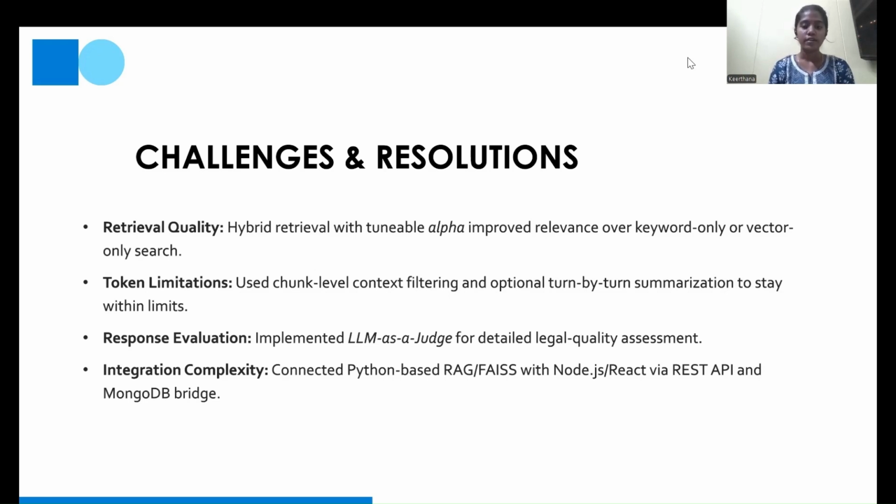We also introduced LLM as a judge for detailed legal quality assessment. Instead of a human doing the assessment, the LLM itself does it. And the major problem was connecting the Python-based RAG with a Node.js one, and we overcame it through a MongoDB bridge and REST APIs.